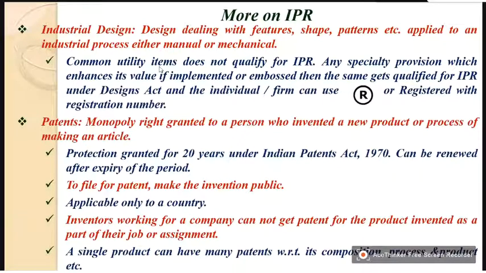Inventors working for a company cannot get a patent for the product invented as a part of their job or assignment. Now, if you are working in a government or a private organization, and as a part of your duty you have developed a product, then that product goes to the company or the organization in which you are working. So you cannot claim individually. A single product can have many patents with respect to its composition, process, and product, etc. This is what I told earlier.